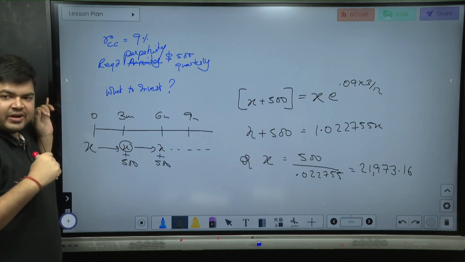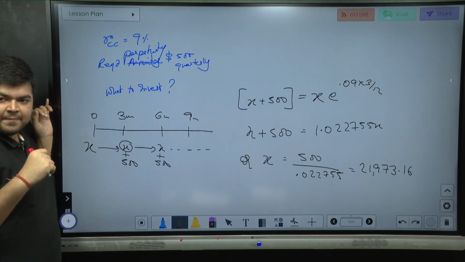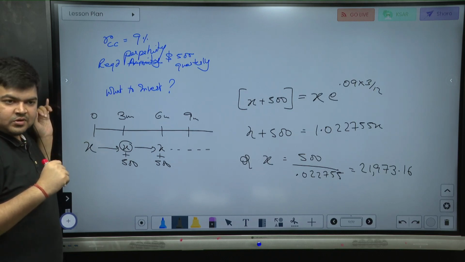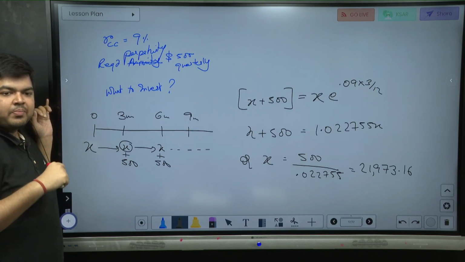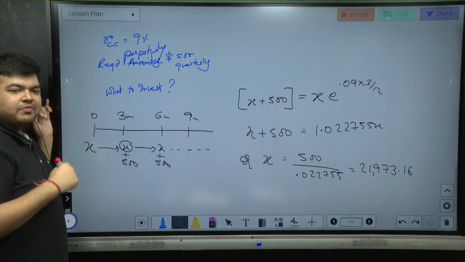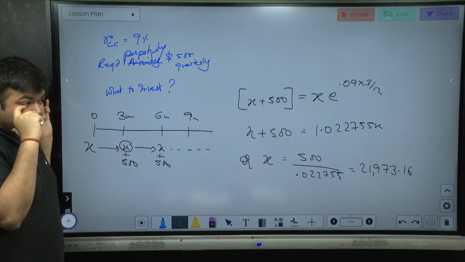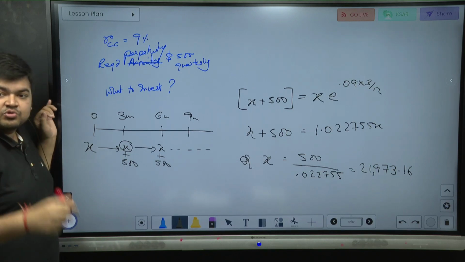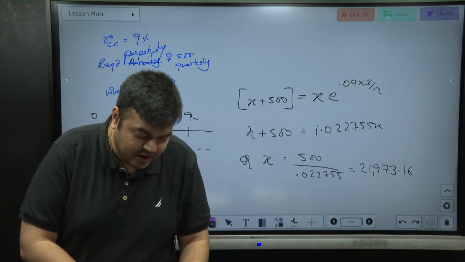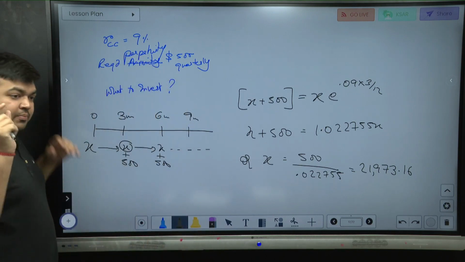Approximately your per annum interest rate is 9%. You're getting 500 about 4 times in a year. So even if I assume simple interest basis for the time being, I'm requiring 2,000 per annum. So 9% of principal is 2,000. 2,000 by 0.09 cannot be 5,000. 5,000's 10% is 500, but you want 10% kind of a thing 4 times in a year. Even if you're looking at an approximation, even if you don't understand the formula, you still can say that the answer is supposed to be somewhere close to 2,000 by 0.09, 22,000. The answer has to be somewhere close to 22,000.